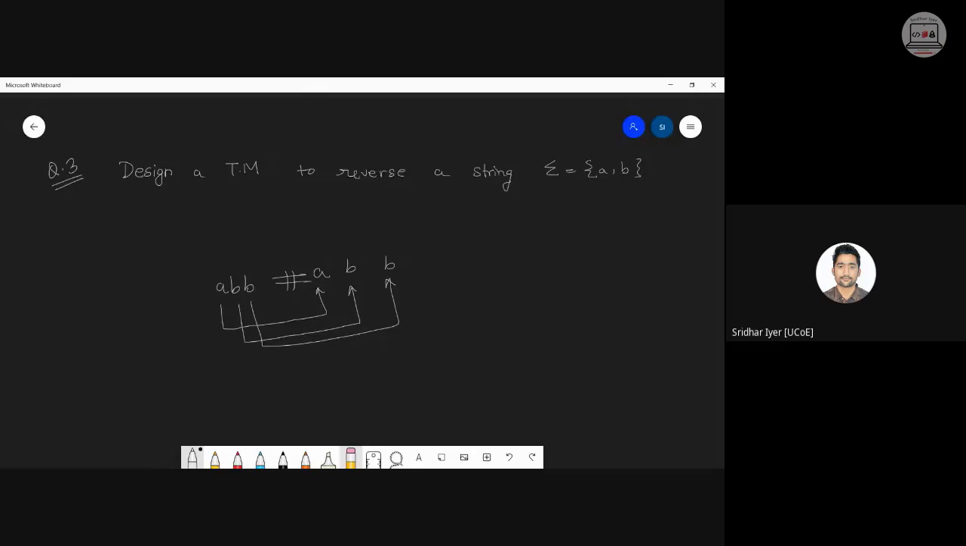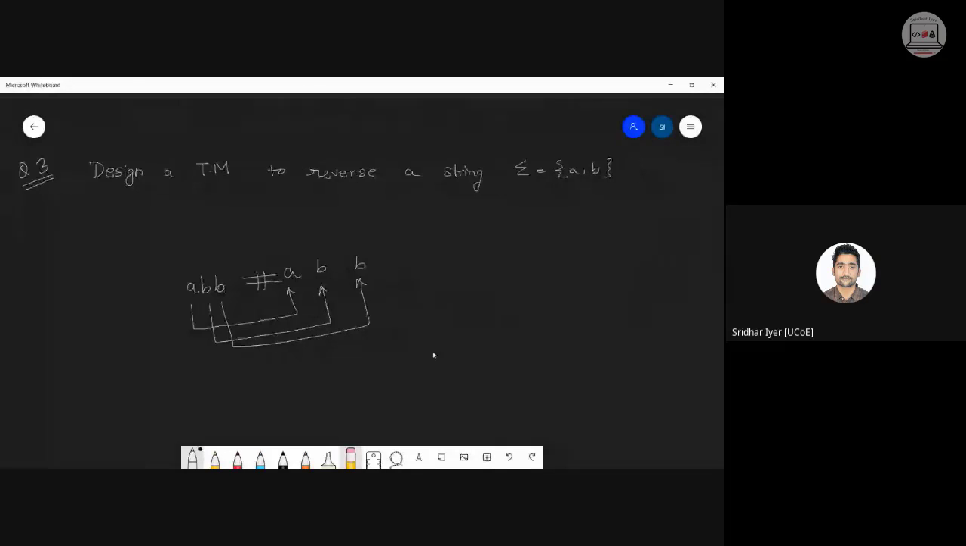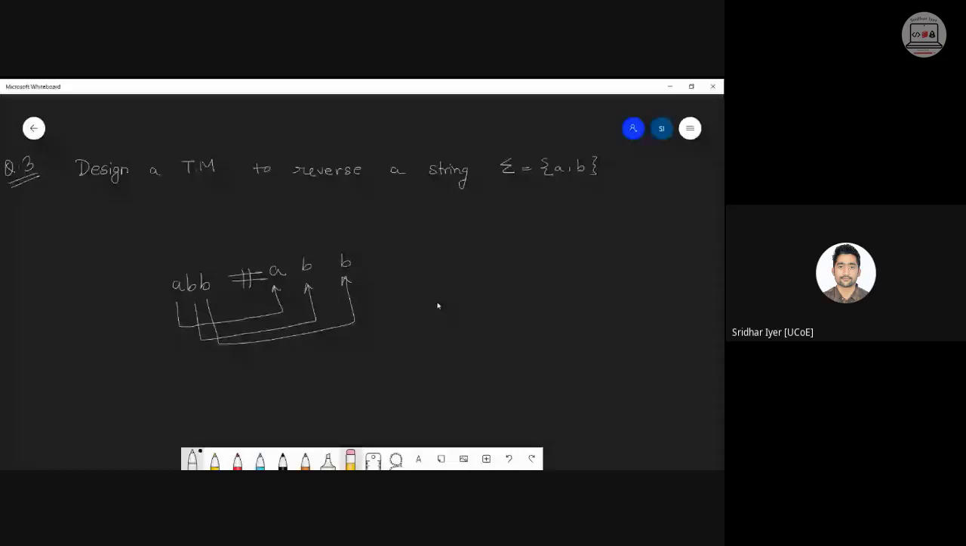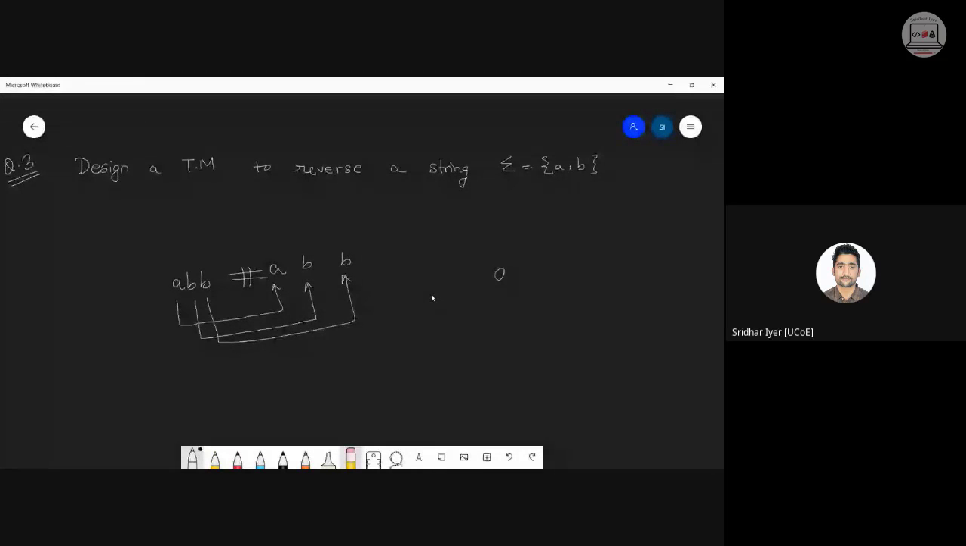Right? Yes or no? But in this particular case, we need to design a Turing machine which has to reverse a string. So whenever we have a problem like this, reversing a string, do we need a hash?